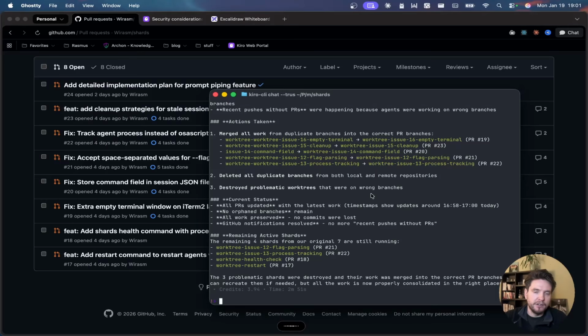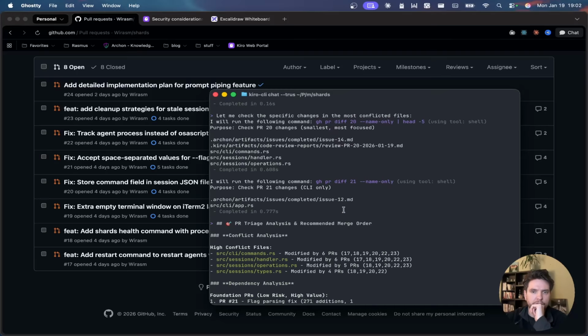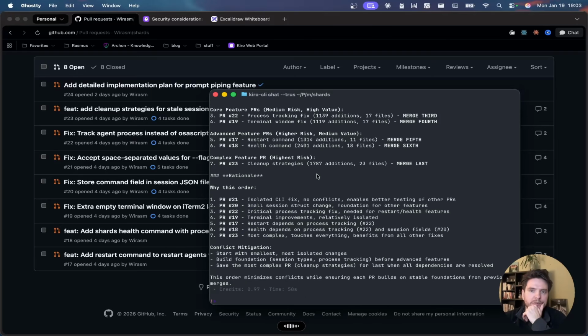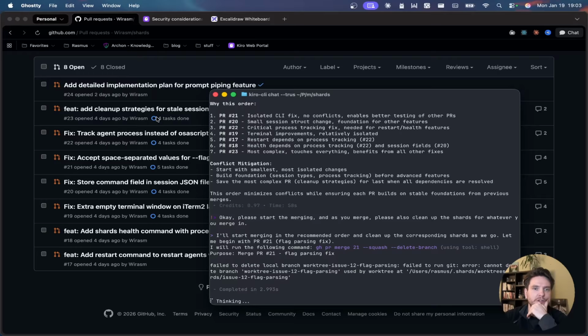Now, please do PR triage. The goal of the triage is to check which merge order we should use. So do a bit of dependency analysis and conflict analysis. Conflicts are fine, but we want minimal conflicts and to merge in the best order possible for the most important PR. I closed out all of our work tree sessions. Okay, please start the merging. And as you merge, please also clean up the shards for whatever you merge in. Okay, so now it's basically just autonomous merging here. We're going to test everything after all of the merges are in.